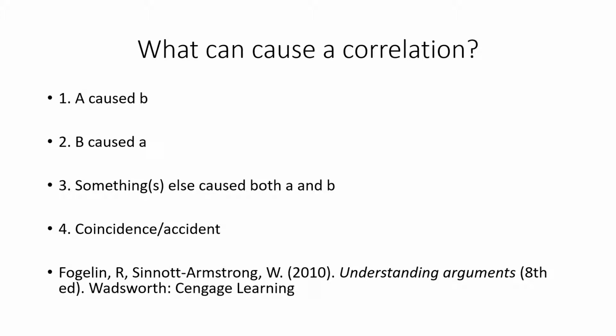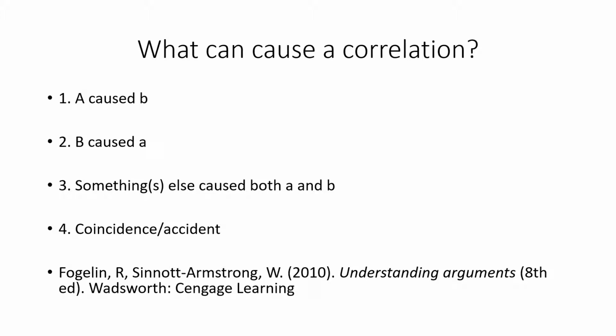So there's something else that could have caused both the increase in shark attacks and the increase in ice cream, and the decrease in ice cream and the decrease in shark attacks: both occur more often in the summer and both occur less in the winter. So this sounds to me to be quite a good candidate for the cause of the correlation.